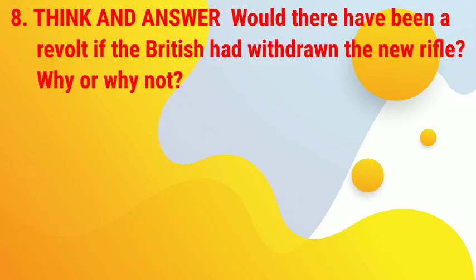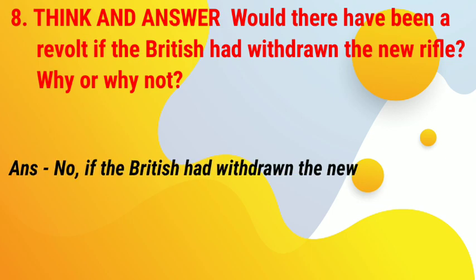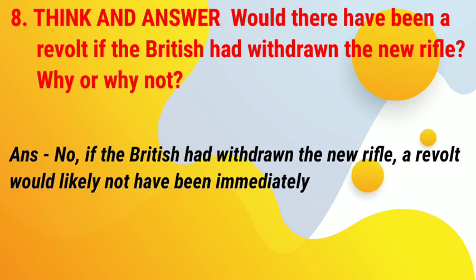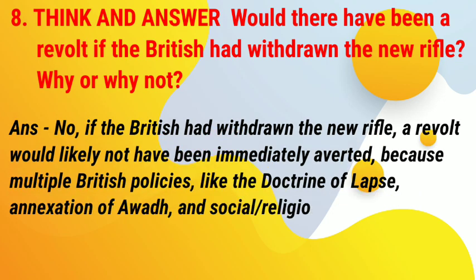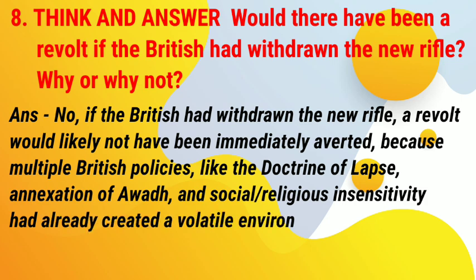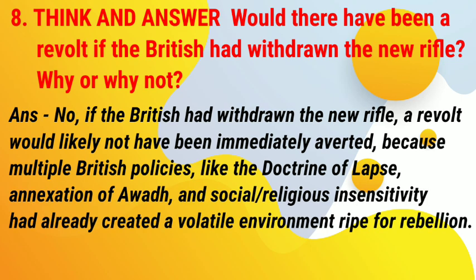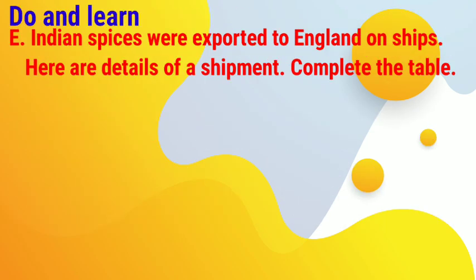8. Think and answer. Would there have been a revolt if the British had withdrawn the new rifle? Why or why not? Answer. No. If the British had withdrawn the new rifle, a revolt would likely not have been immediately averted, because multiple British policies like the doctrine of lapse, annexation of Awadh, and social and religious insensitivity had already created a volatile environment ripe for rebellion.